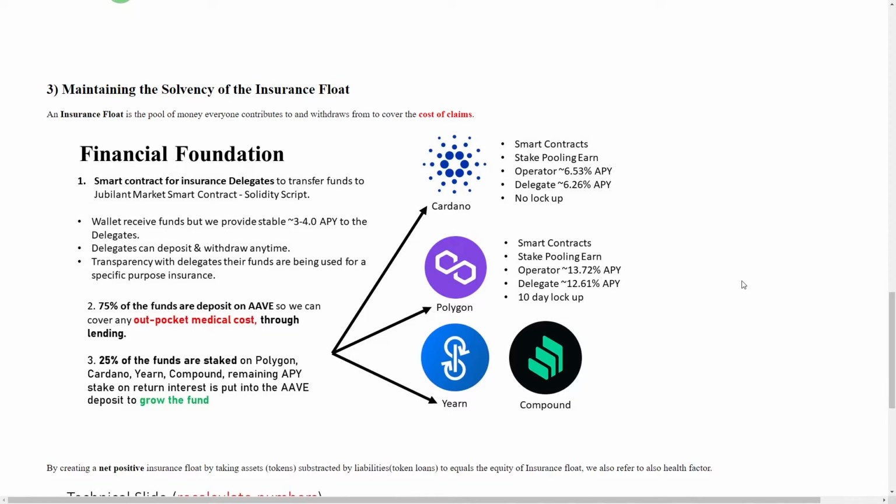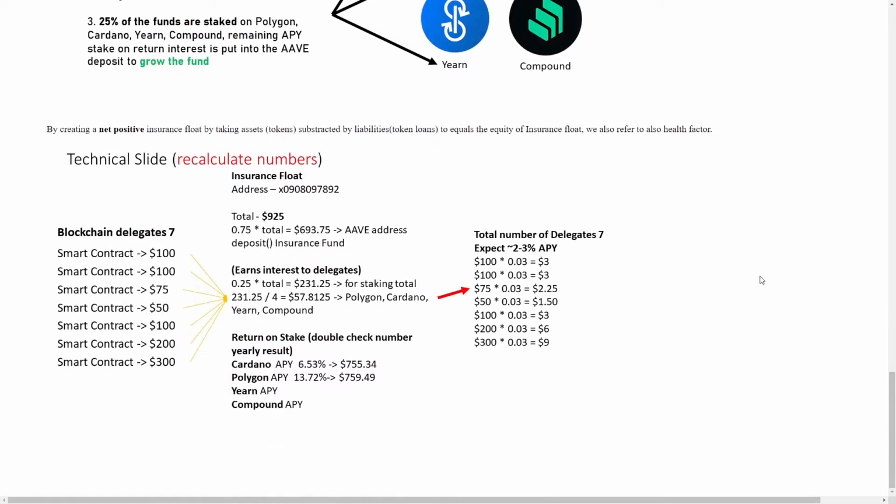25% of the float would also be distributed across Cardano, Polygon, Yearn, and Compound to get ahead of the loan's APR. Now, I wanted to talk about delegates. Delegates are a big part of the cryptocurrency ecosystem, and I want them to contribute to a project that is beyond just earning more and competing for higher APYs. The APY on our insurance float and our smart contract will be a lot lower because we are taking on liability, but we're also building revenue in the form of a service on the smart contract.